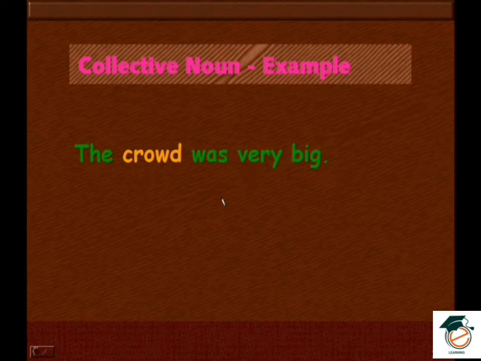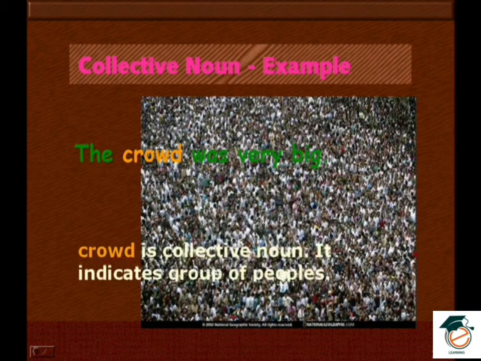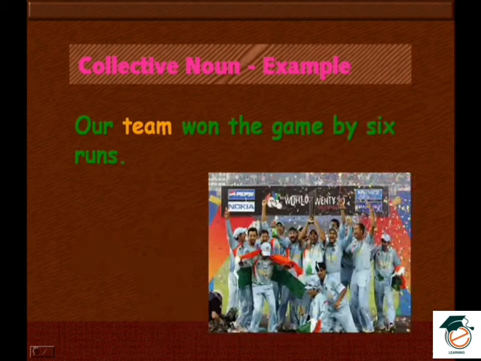The crowd was very big. So what is meant by crowd? It's people. You can see the crowd. So a huge number of people at one place is called a crowd. The crowd was very big. So crowd is a collective noun. It indicates a group of people.